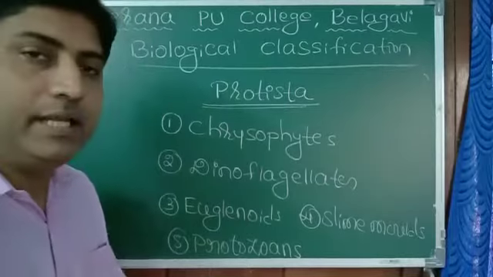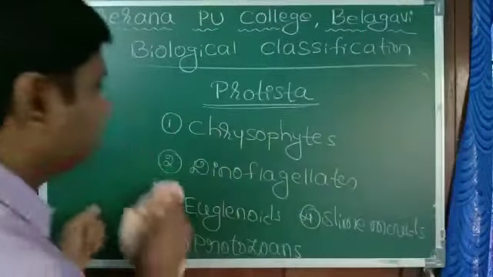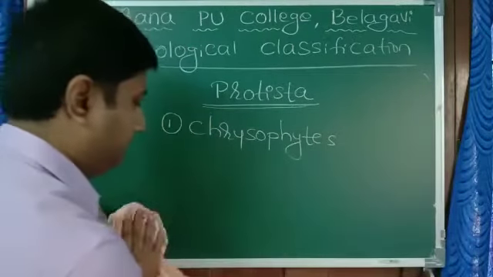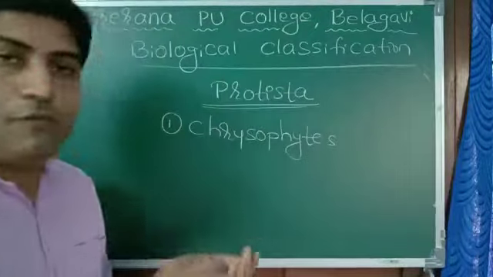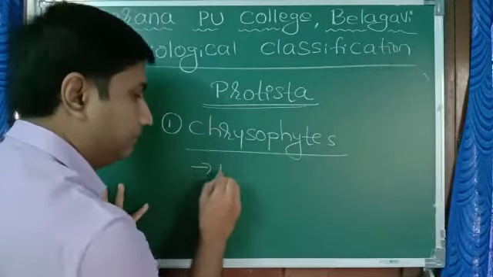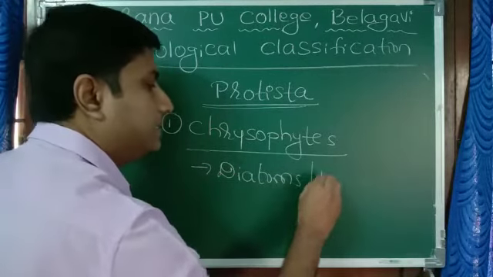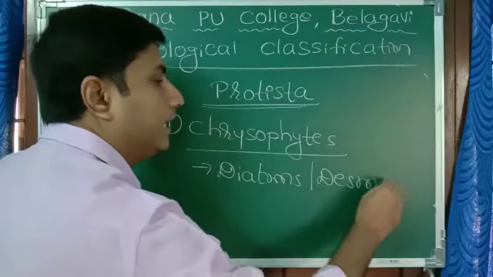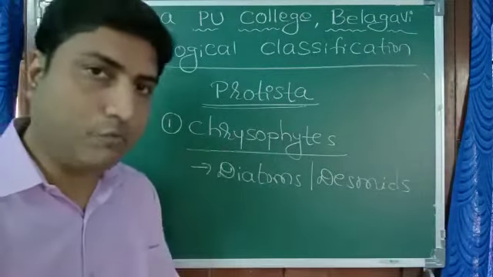I'll try to explain each one of that in very simple way. So first we'll start with chrysophytes. Examples for chrysophytes are diatoms and desmids. We call them golden algae. Diatoms are the best example for chrysophytes.